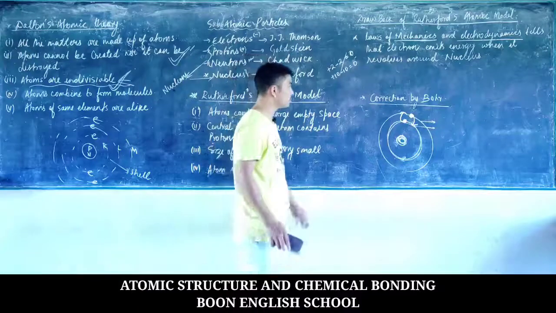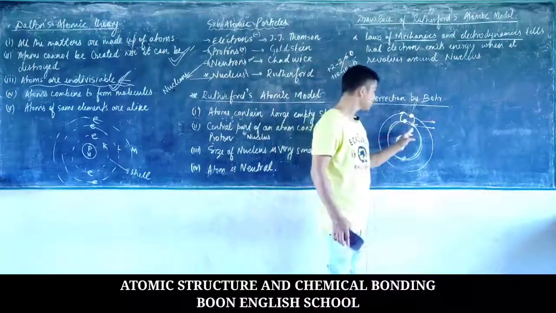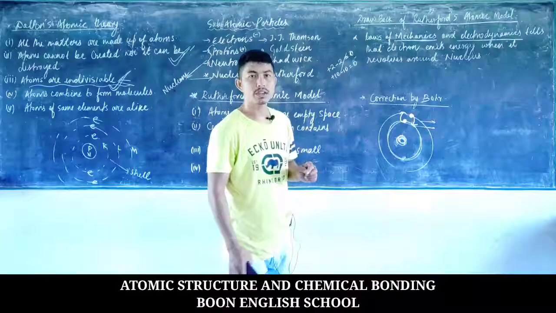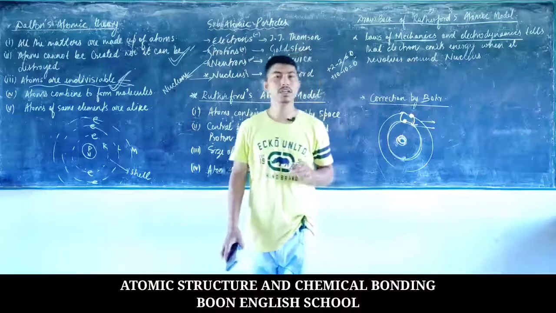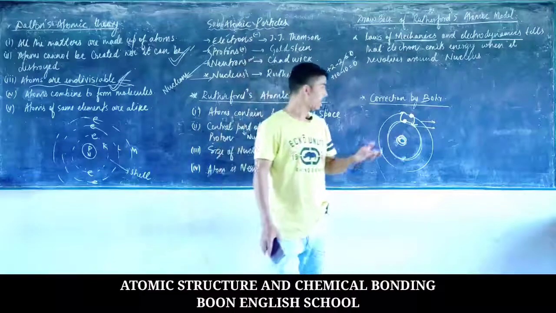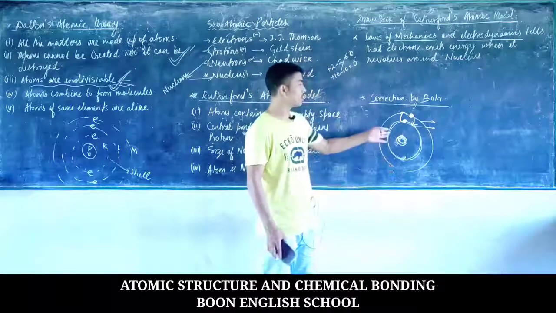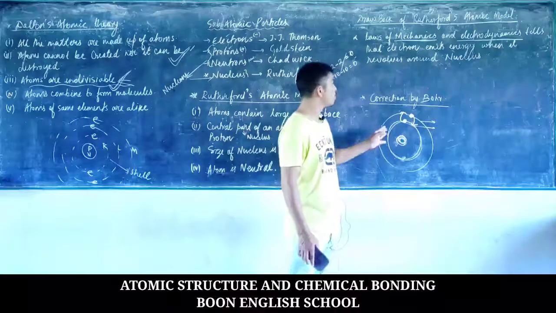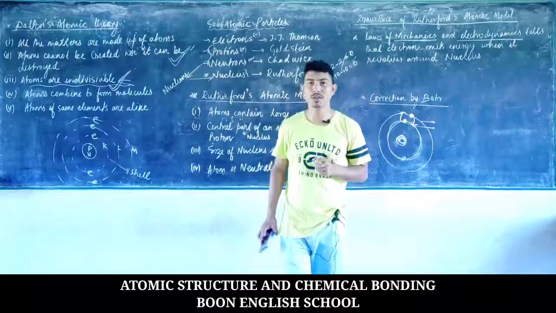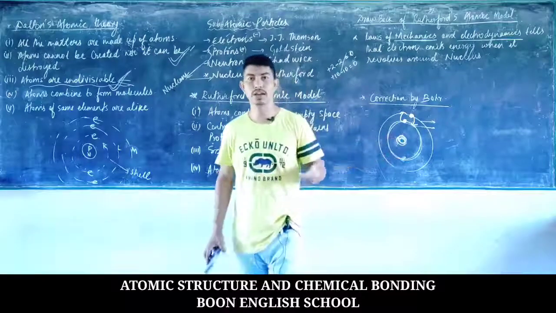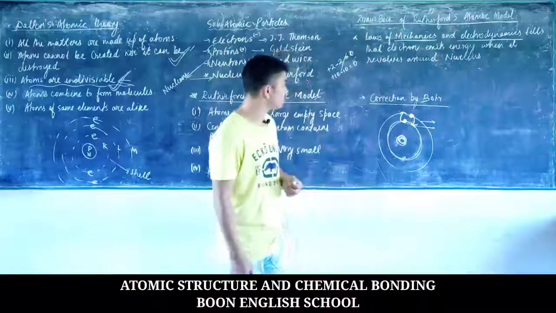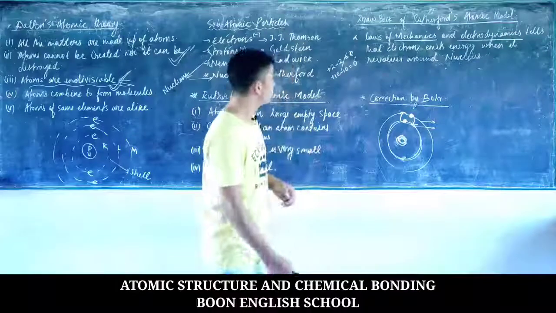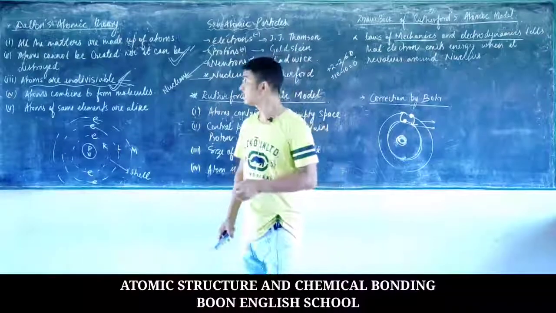So what was the correction made by Bohr? Bohr said that whenever electrons revolve in a fixed path around the nucleus, they do not emit energy, but they emit or absorb energy only when they make a transition from one cell to another cell. That is the correction Niels Bohr made to Rutherford's atomic model, which was true and well accepted by all the scientists of those days as well as the modern days. So now in the next part we'll learn about the chemical bond.